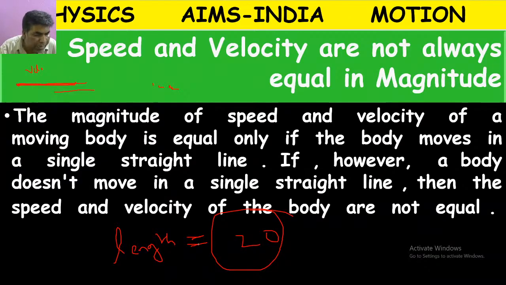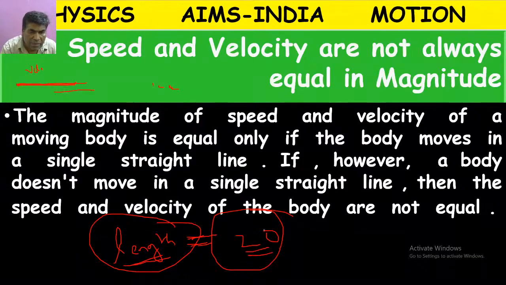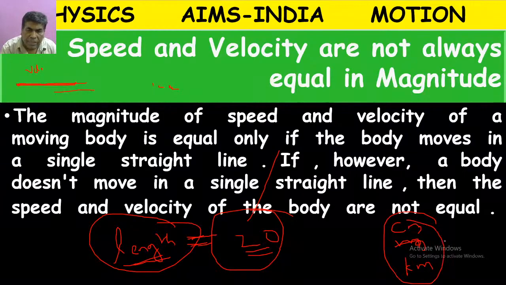Please see this example, you can understand. Length of a body is 20, I have written. Is it correct? No, because length of a body 20 won't give complete meaning. If there is no unit, is it centimeter or meter or kilometer? We don't have a complete idea if the unit is not mentioned.